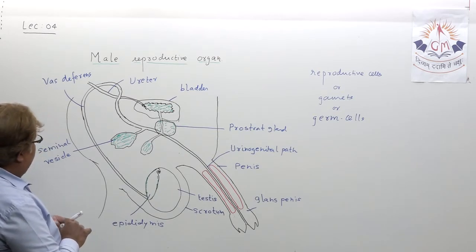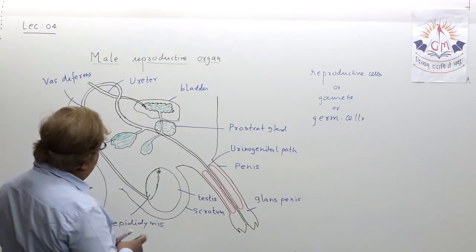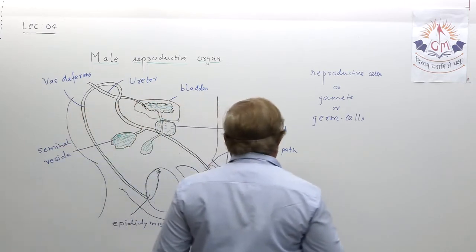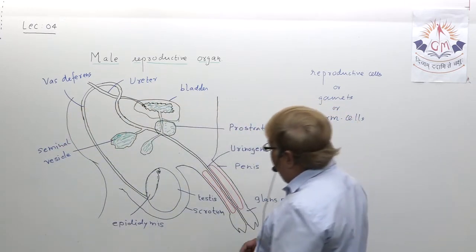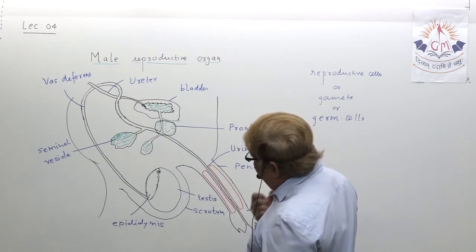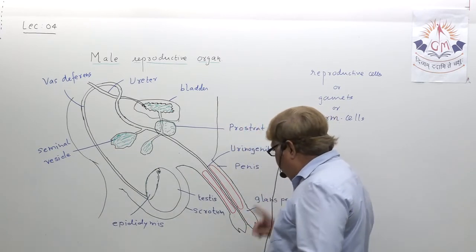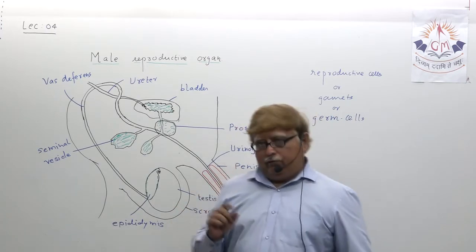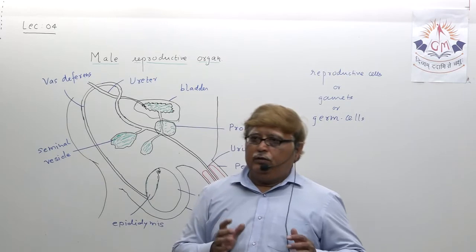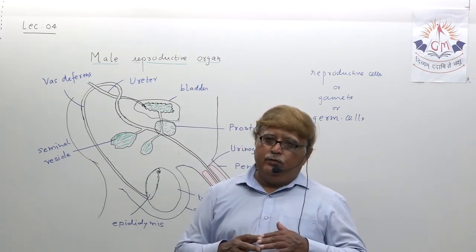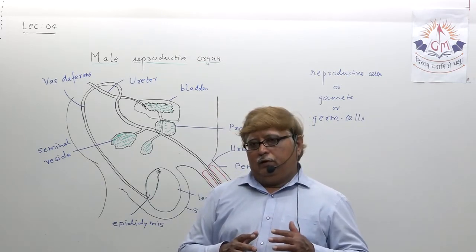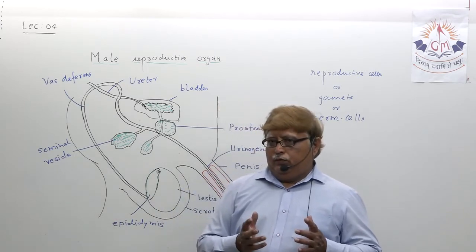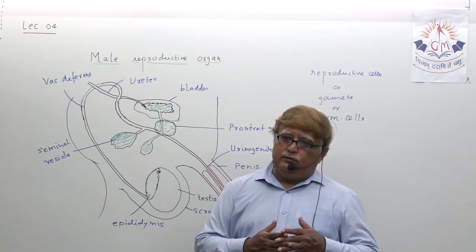Let us try to understand the complete function, how the male reproductive organ works. My dear student, the pair of testes become active when you attain the age of puberty, around 14 to 15 years.